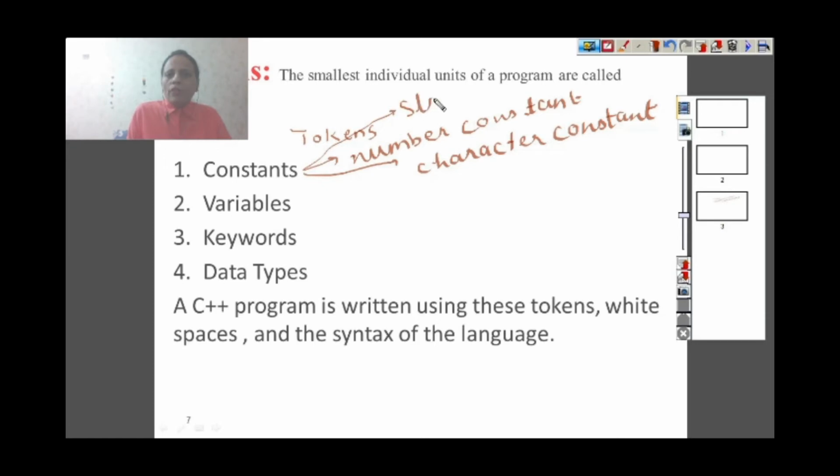But whatever you define as a constant, throughout the program you cannot change its value. Its value will be constant. For example, we can say 5, 2, 7. These are constants. Or I can say A, this is a character constant. I can say B, this is another character constant. I can write IUT in double quotes, this is a string constant. So anything whose value you cannot change throughout the program is called a constant.